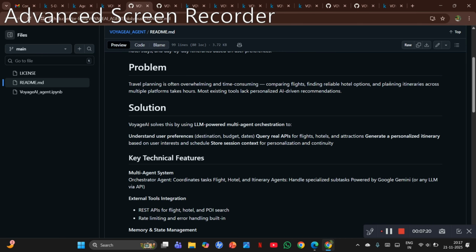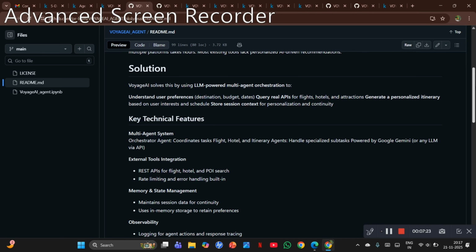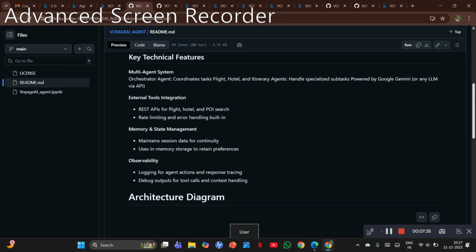Now coming to the key technical features, then we move to the program part, which in my eyes is going to be the most beautiful and fantabulous part of the entire project. So first of all, the key technical features. As part of the Google x Kaggle coursework, and as instructed, I have taken 4 major key features: a multi-agent system, external tools integration, memory and state management, and observability.